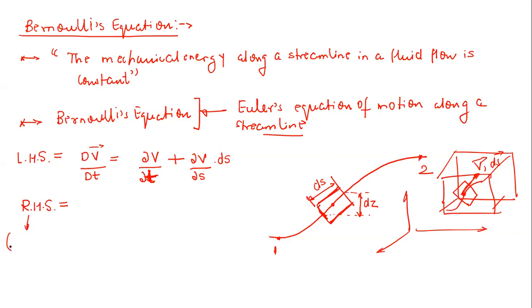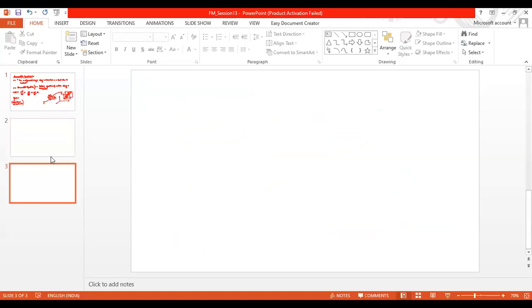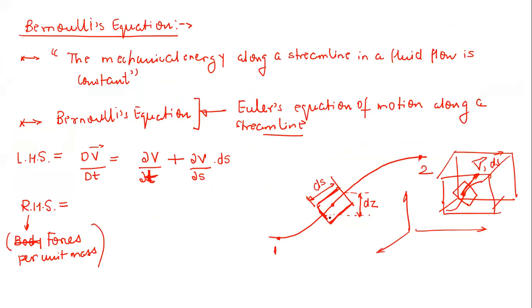So what is actually the right hand side? Right hand side is nothing but forces per unit mass. If you go to your Euler equation, then you will find that the right hand side is simply the forces per unit mass. So just tell me, what are the forces that are going to act on this element?